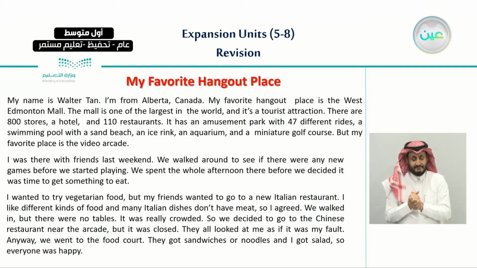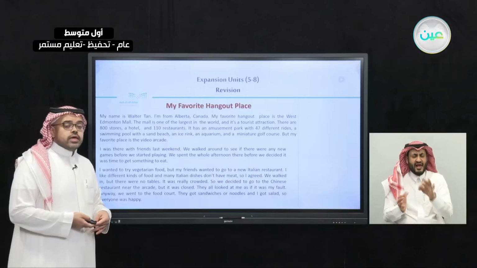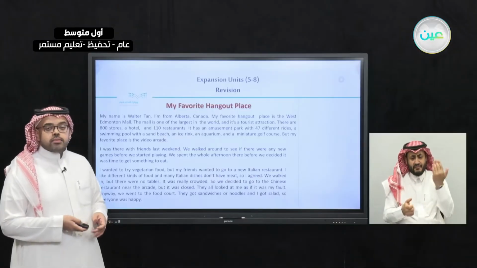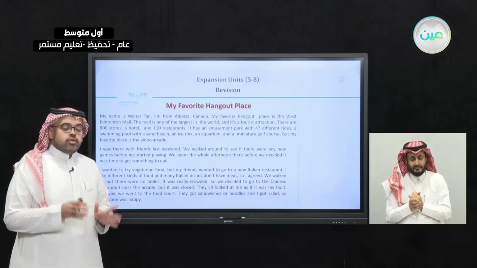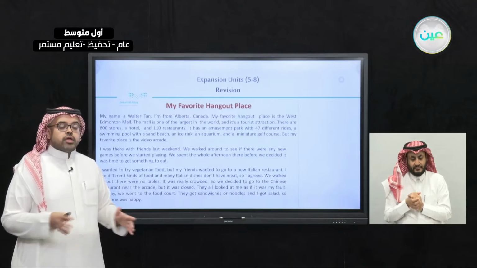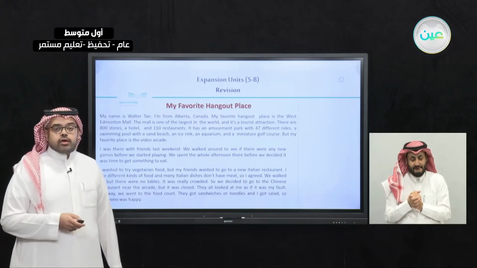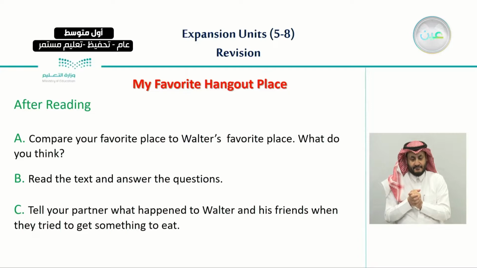So they finally decided to go to a Chinese restaurant. So this was part of the experience that they may face at their favorite hangout place, the place where they gather together.